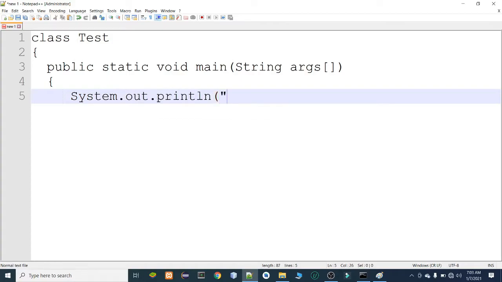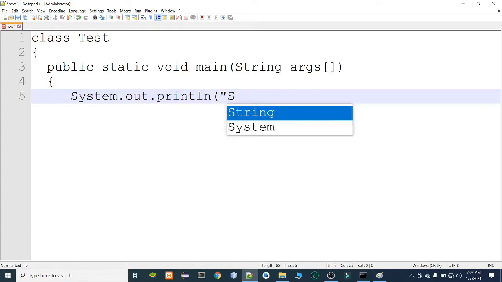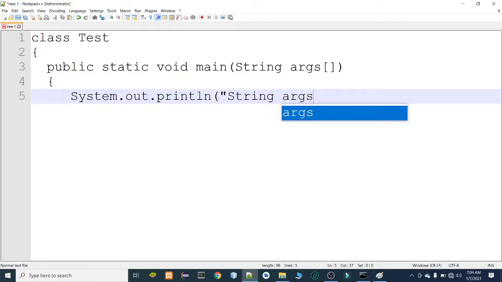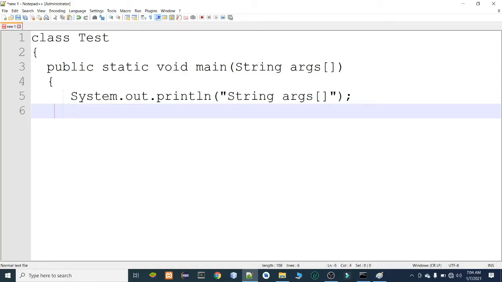So the parameter name is String args. So this is one main method.